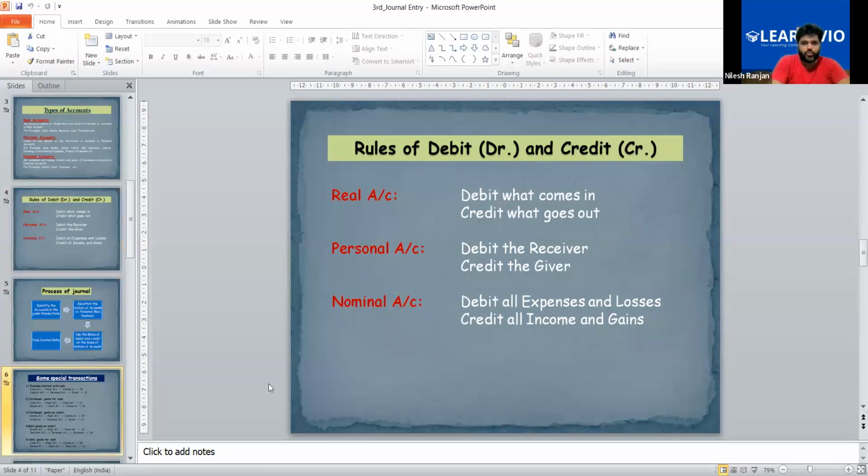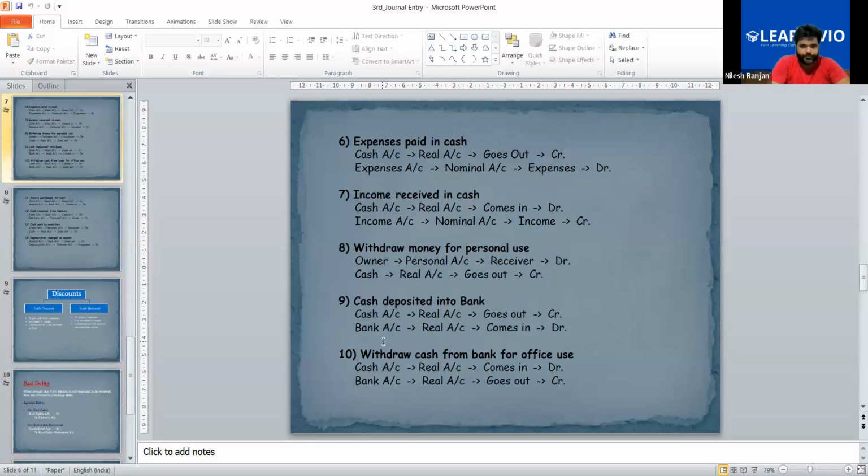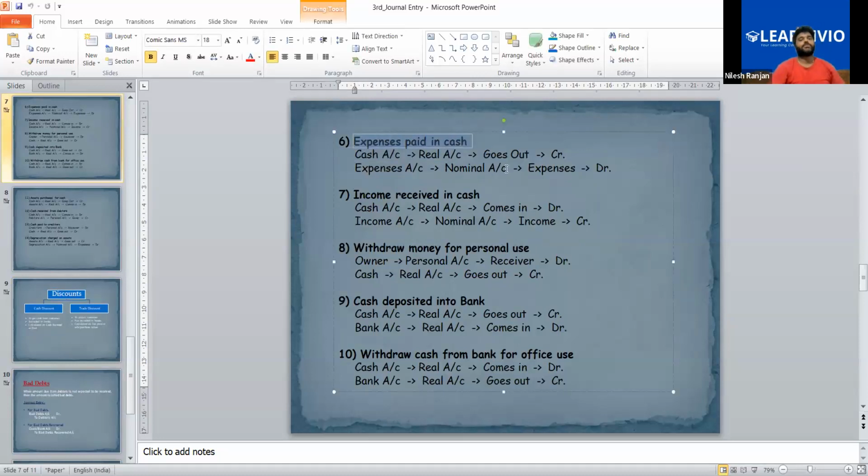Okay, so now we will take a transaction related with, yes, here, expenses paid in cash. You can see here, transaction number 6. Now, if you pay expenses, either salary, rent, or carriage, freight, any expenses you can take.